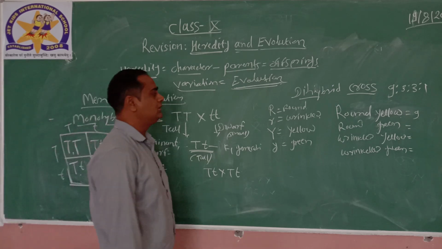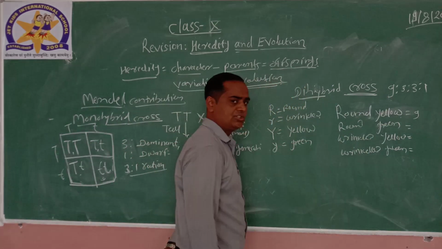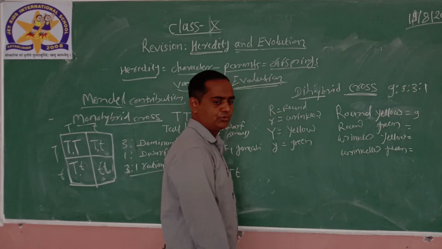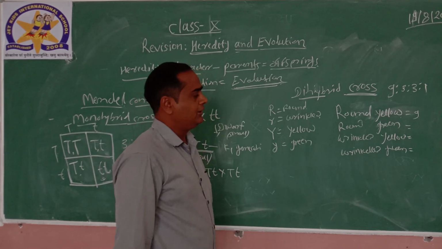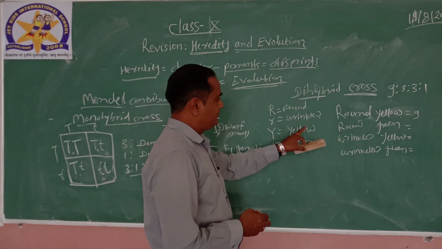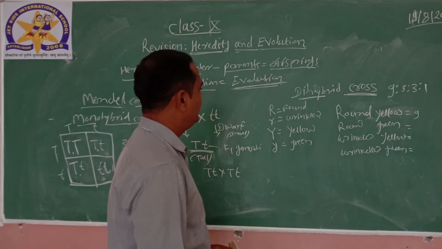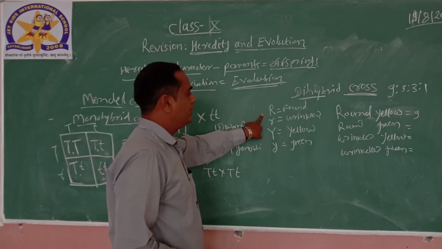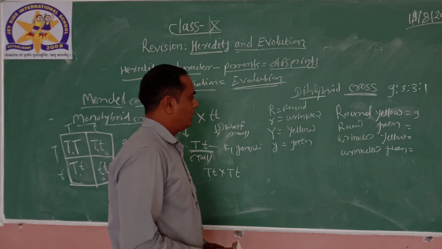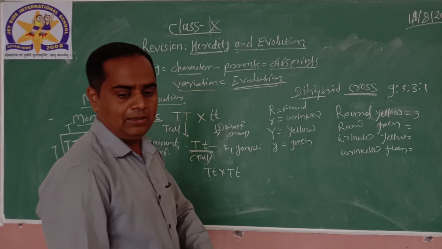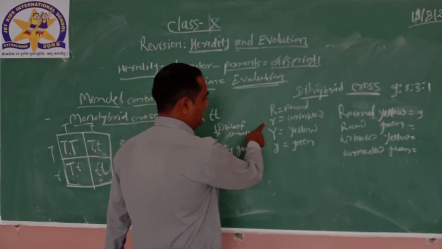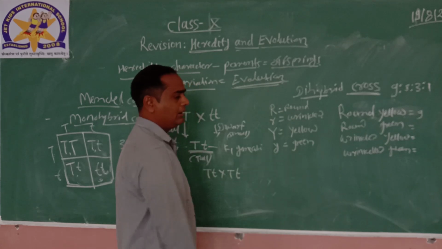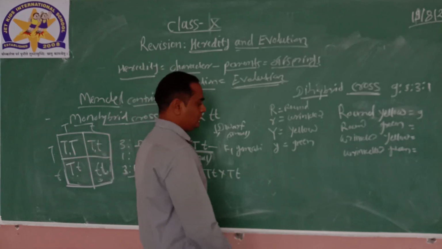After that, we discussed the dihybrid cross, in which we proved the 9:3:3:1 ratio. In this dihybrid cross, Mendel selected two different pairs of characters. He denoted capital R for round seed, capital Y for yellow, small r for wrinkled, and small y for green.